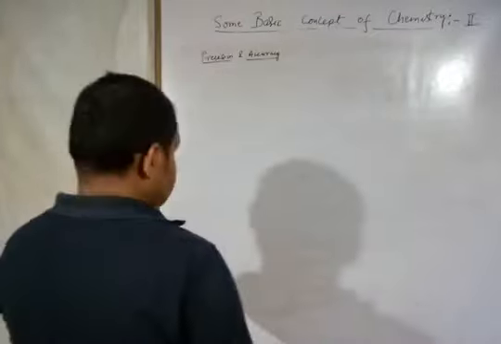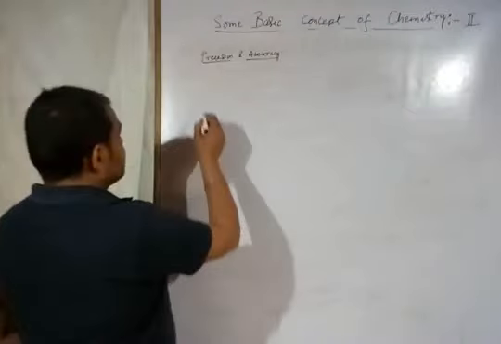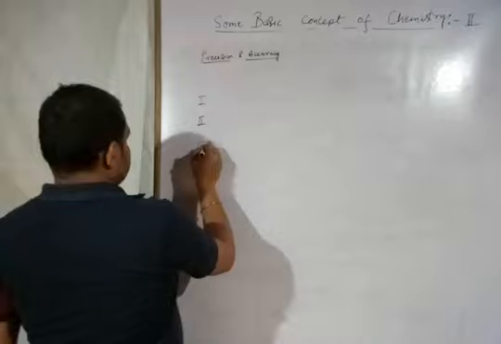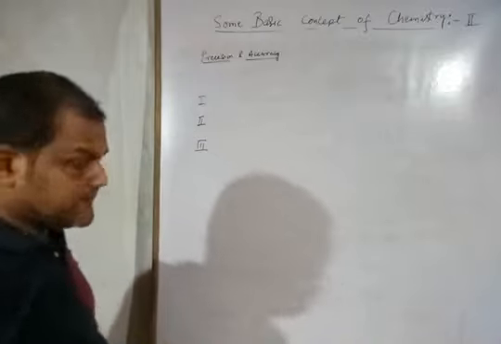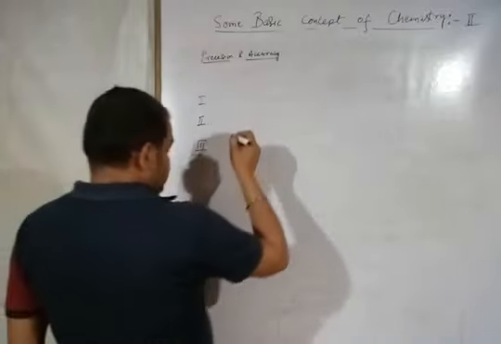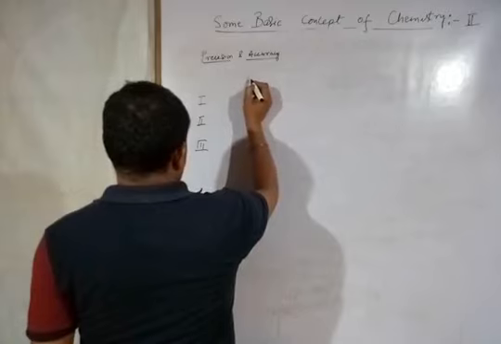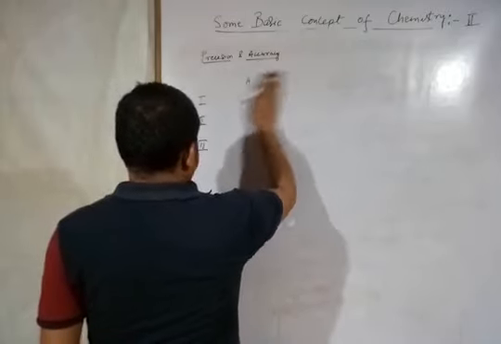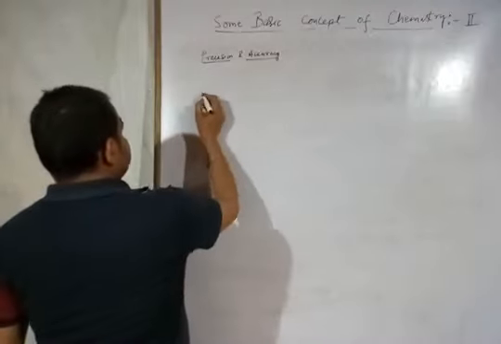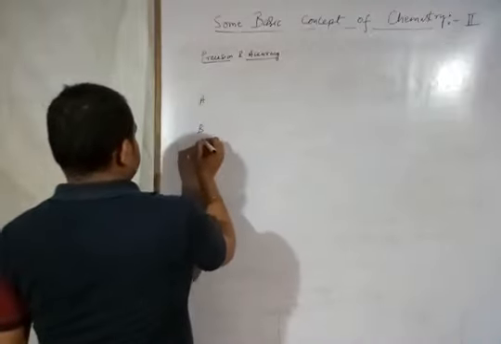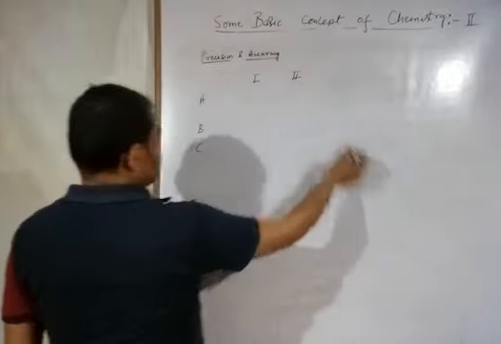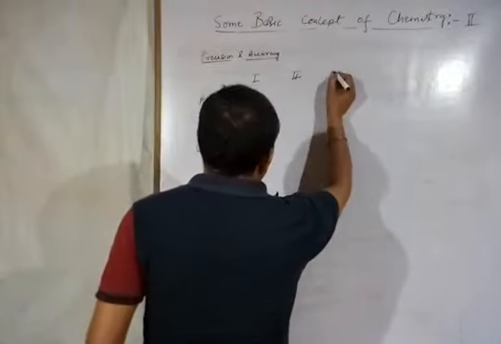Suppose there are three students: first student, second student and third student. It's better to write the student names as A, B and C. These are the first reading, the second reading, and there is the average value.